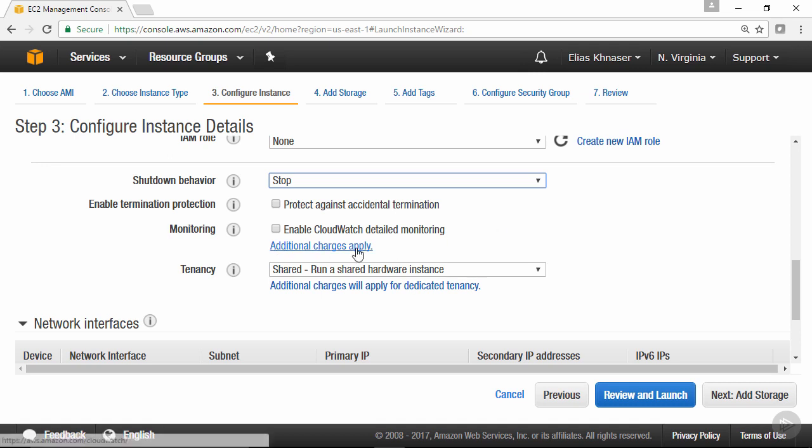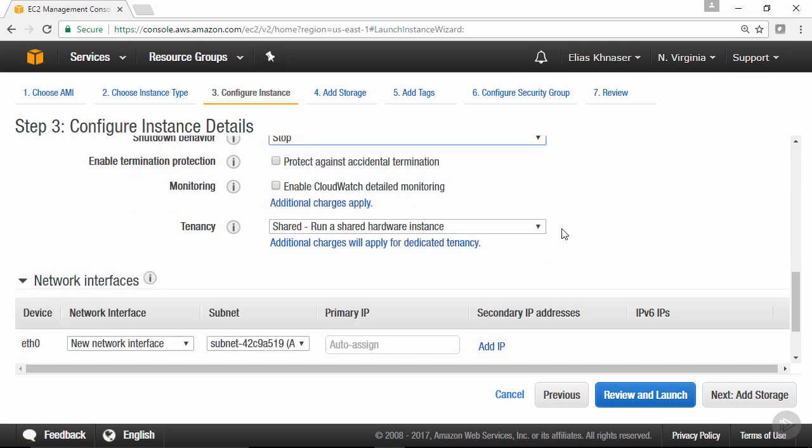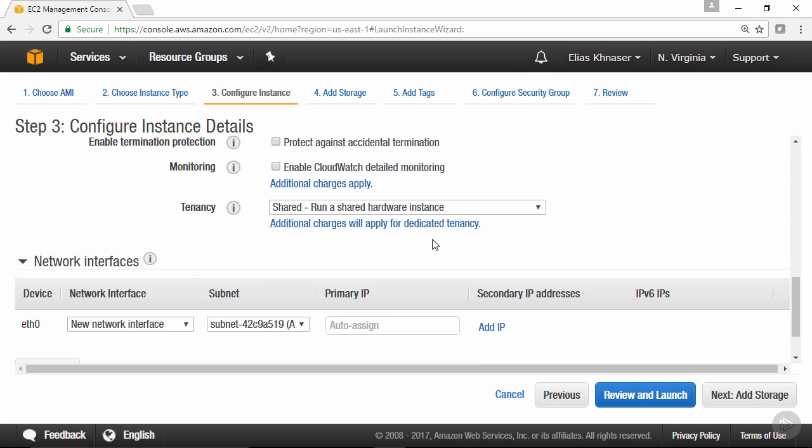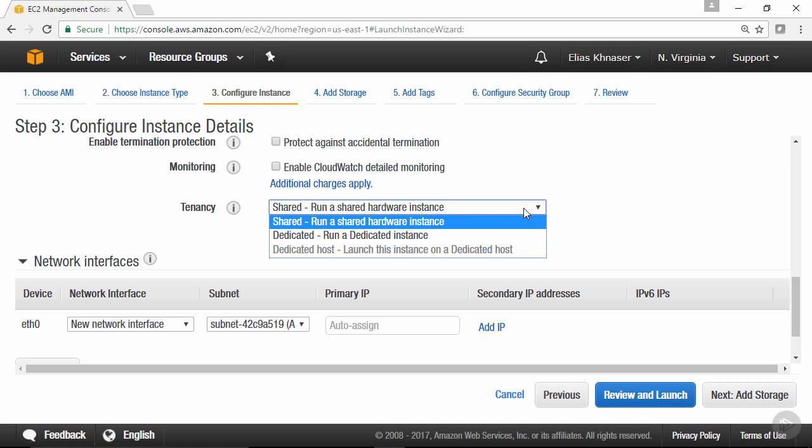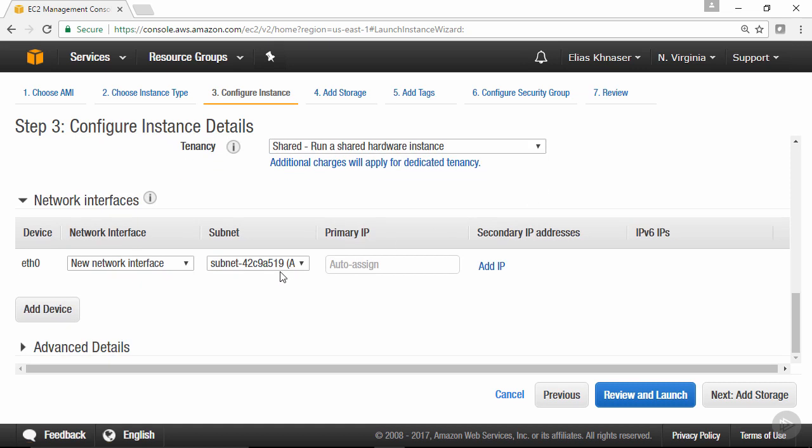If you wanted to monitor these instances using AWS CloudWatch, you can enable that and then start monitoring them through CloudWatch as well. From a tenancy perspective, you have the option of selecting either shared tenancy, which is the default, or you can go down from the drop-down menu here and select dedicated if that's what you're looking for. For our purposes, we're going to keep this at shared. Down here, from a network interface perspective, how many virtual network interface cards essentially do you want to attach to this instance? For our purposes, we're going to leave it at default here. And we're also not going to assign the primary IP address. It's automatically going to be assigned. If you wanted to give it a specific one from the subnet, then you can click on add IP address and do that as well.